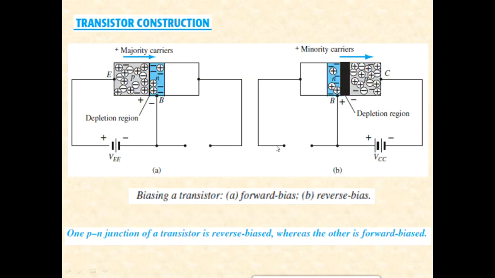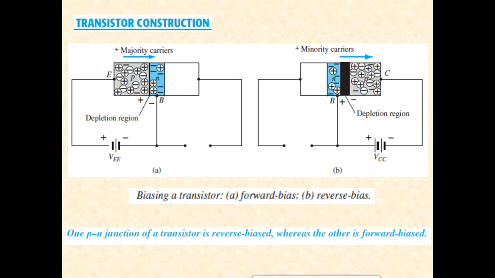Next, the construction of a transistor. The definition says a transistor is nothing but two diodes which are connected back to back. Now, what about the condition of the two diodes?